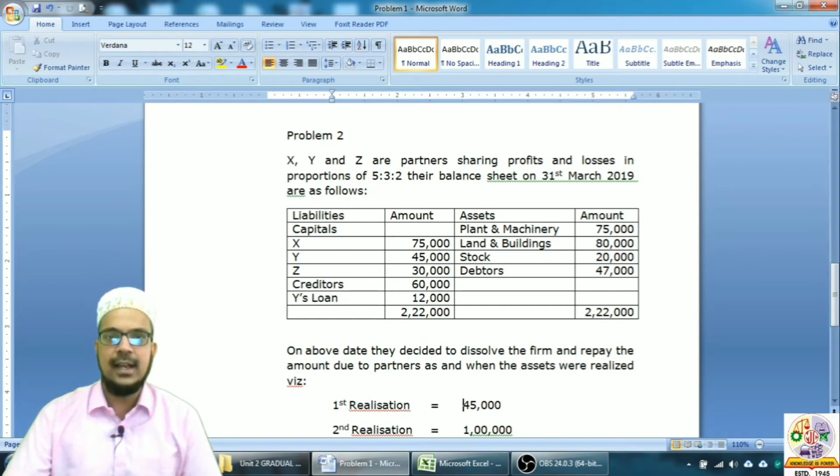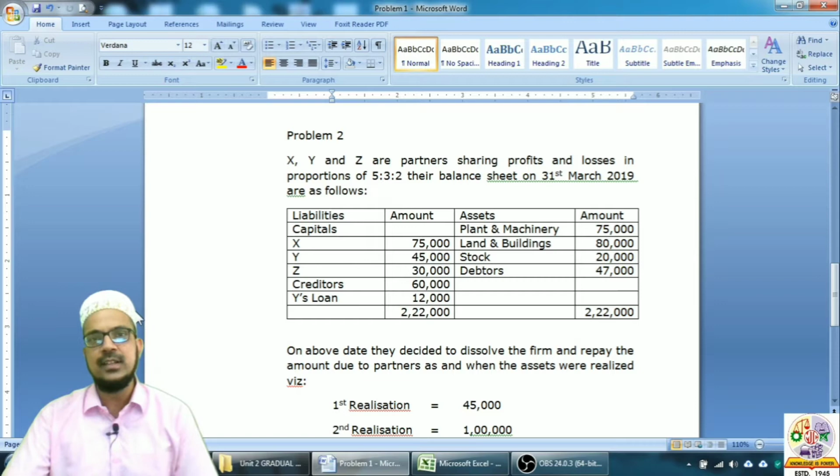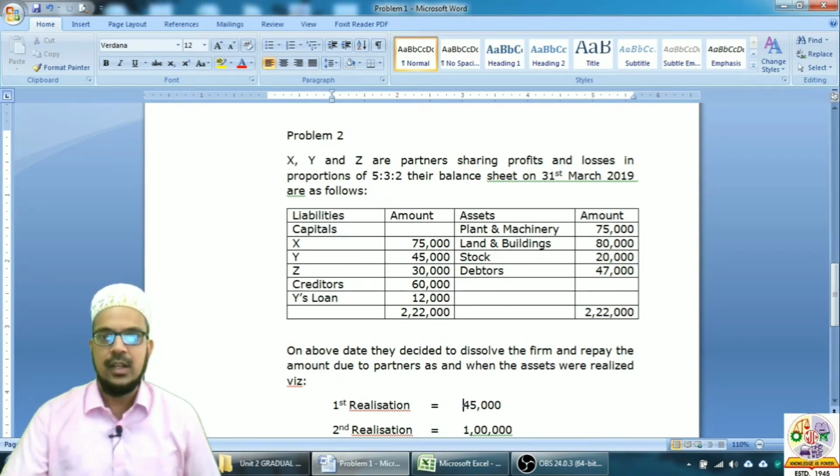X, Y and Z are partners sharing profits and losses in the ratio of 5:3:2. Their balance sheet on 31st March 2019 is as follows. On the liabilities side, we can see the capitals of X, Y and Z. X is having a capital of 75,000, Y is having a capital of 45,000 and Z is having a capital of 30,000.